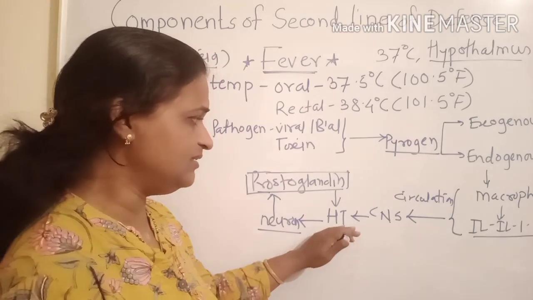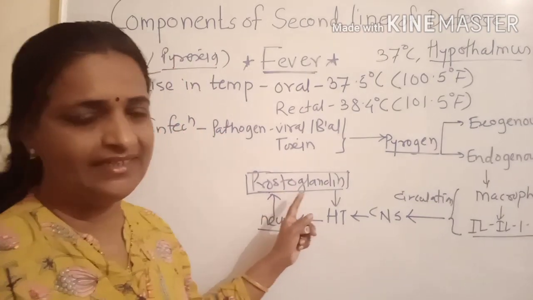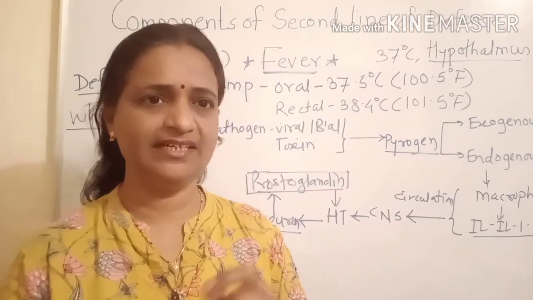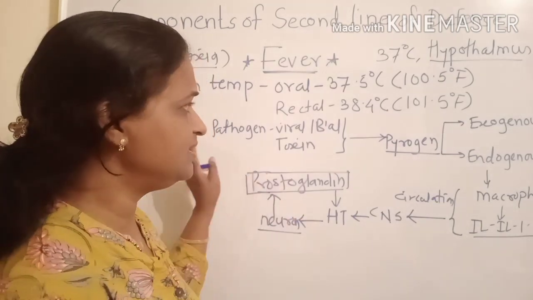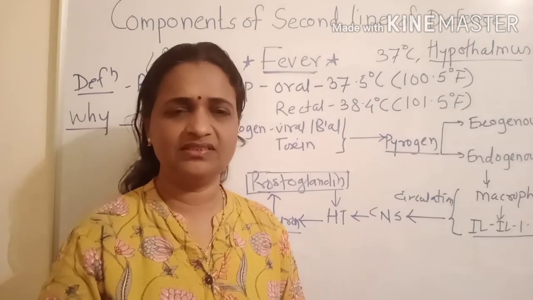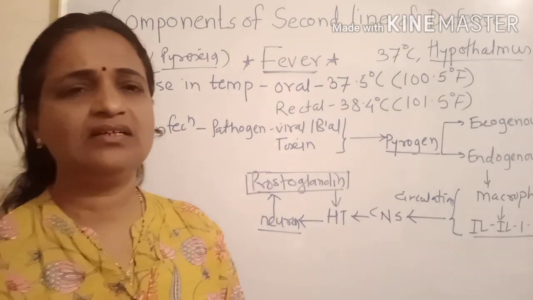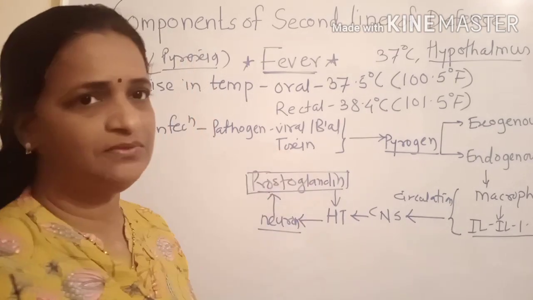From that region, that triggers the neuron to produce prostaglandin, and that prostaglandin resets the hypothalamus to the higher temperature, and that causes the fever in the body. So that is the biochemical event that occurs behind the fever. Now why does the body make such changes, or why does the body cause the fever?